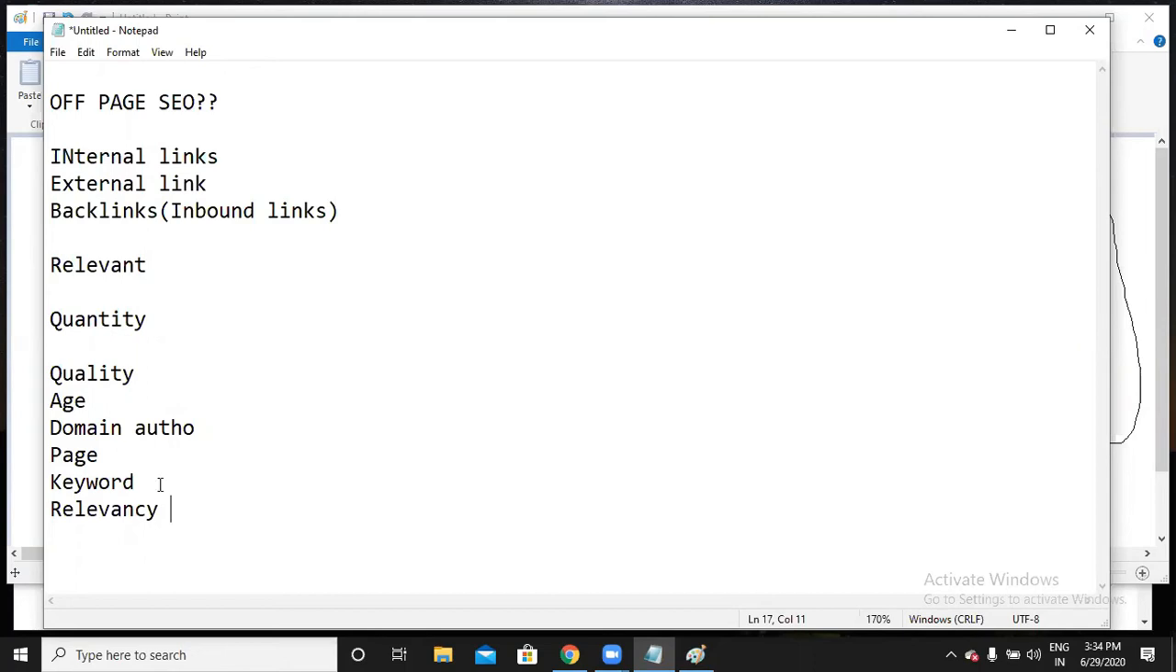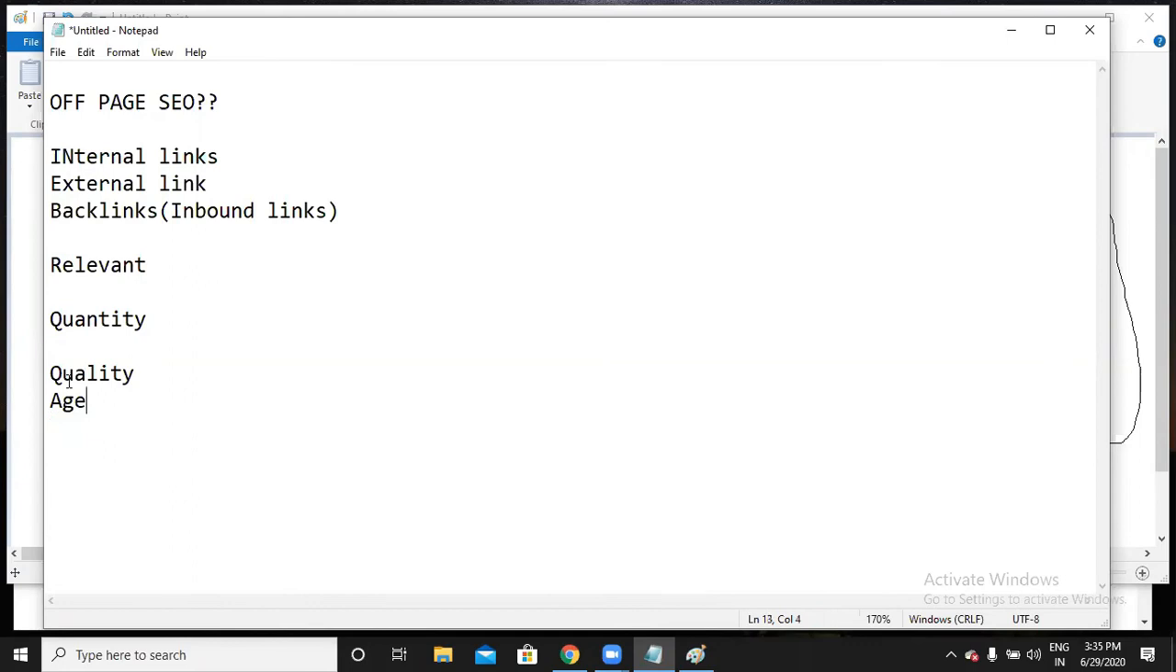What are domain authority and page authority? Domain authority depends on quality backlinks. Quality backlinks again means relevancy, right? Google will see which kind of websites you are getting a backlink from, what the age of your website is, and finally what the keyword is. Overall it may seem complicated to you.